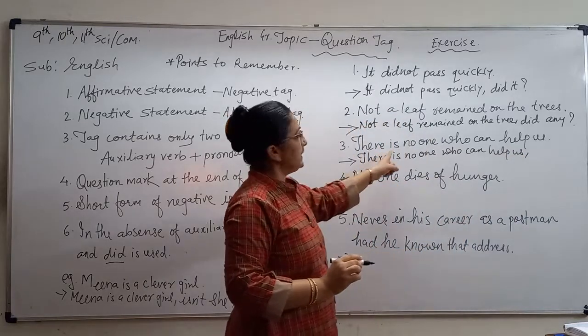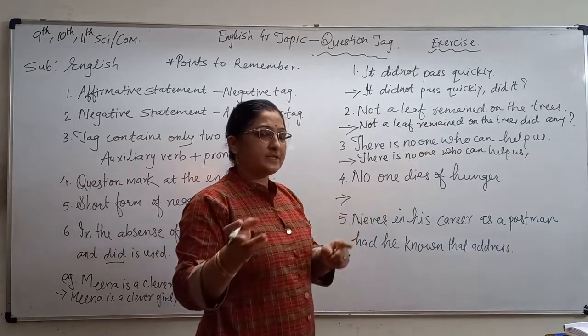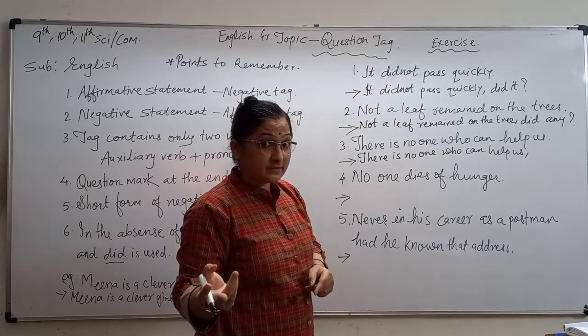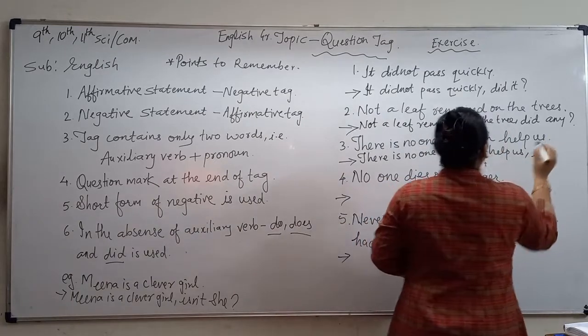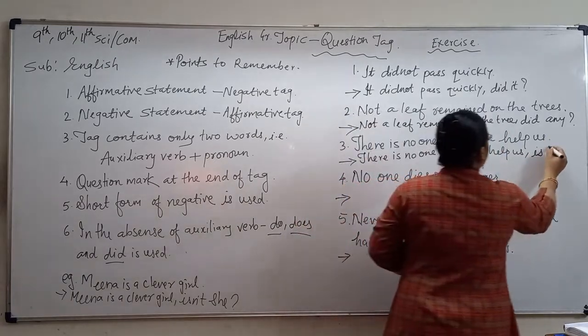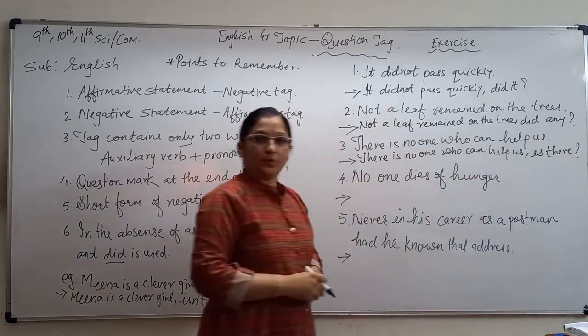Then see, is the word here. Negative statement is there. So its tag should be yes, positive. So is, and here verb is given there. So you can take same. Is there? Question mark. Got it guys?